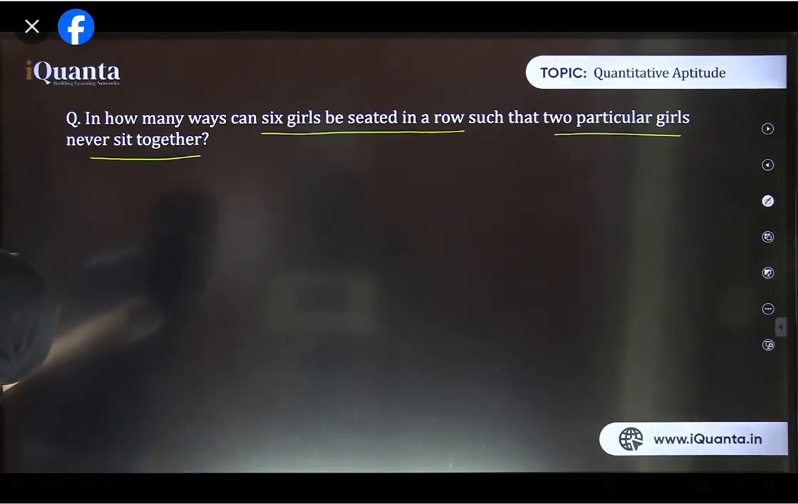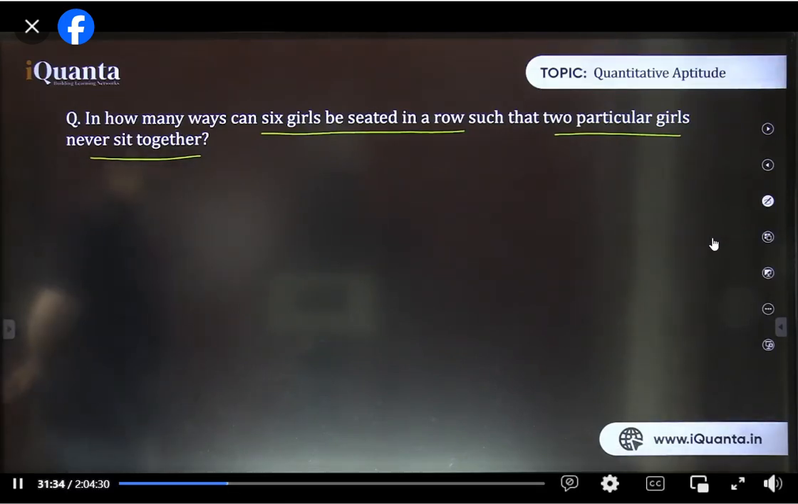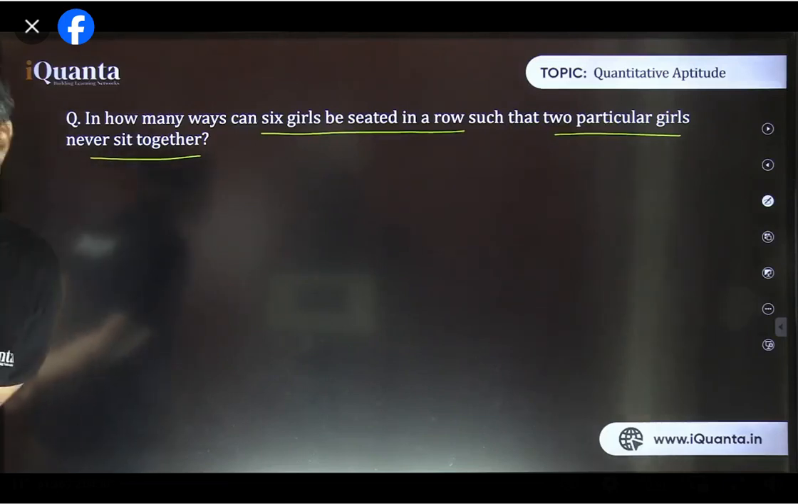Okay, most of you are writing 5C2 into 2 factorial, okay? 5C2 is a good thing. You have identified the same thing, but थोड़ा सा गड़बड़ है अभी. Harsh is writing something else. 6 factorial minus 5 factorial. Harsh, थोड़ा सा गड़बड़ है.